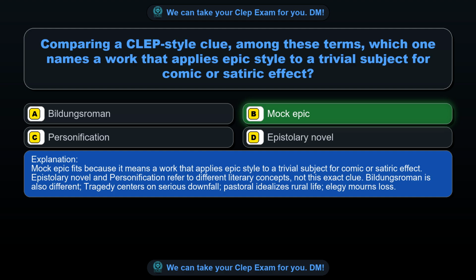Epistolary novel and personification refer to different literary concepts, not this exact clue. Bildungsroman is also different. Tragedy centers on serious downfall, pastoral idealizes rural life, elegy mourns loss.